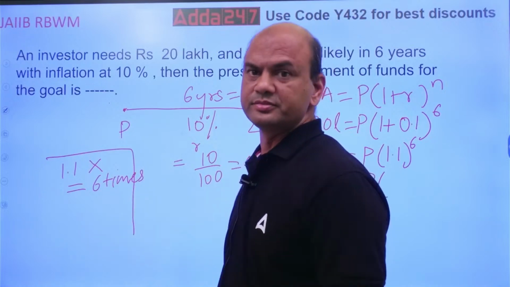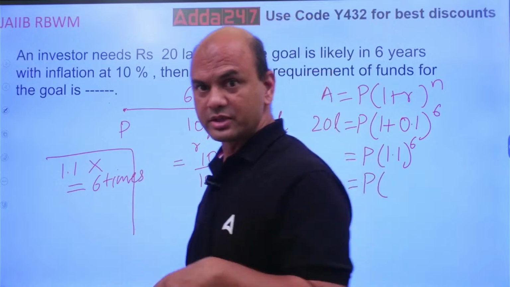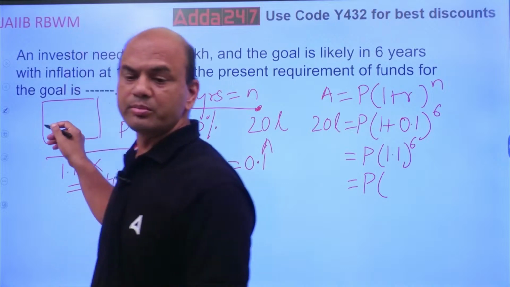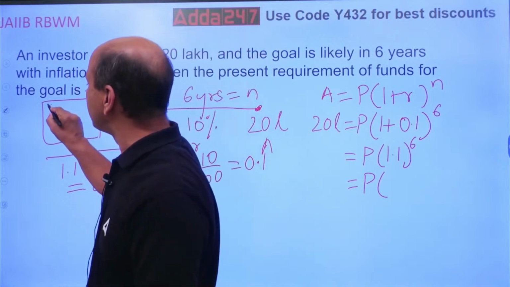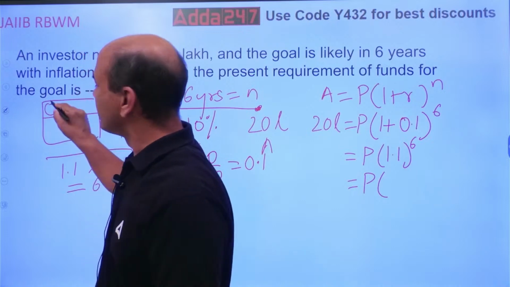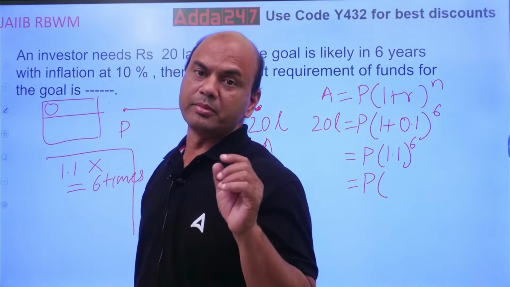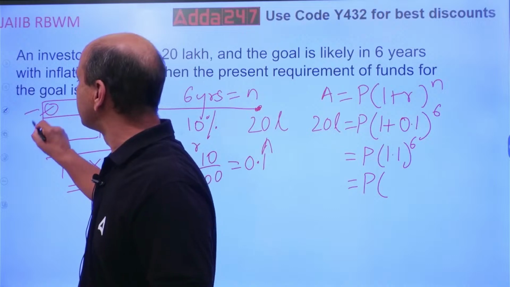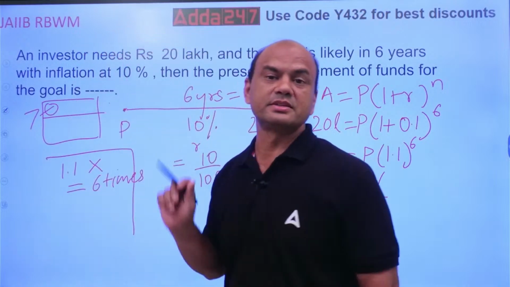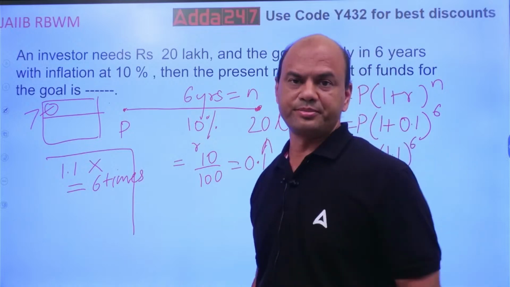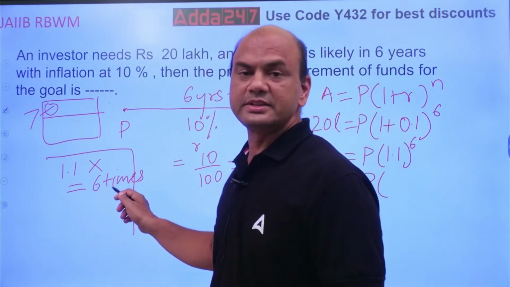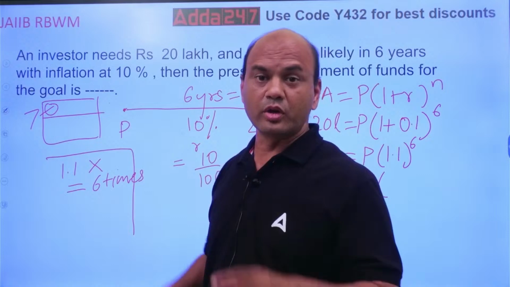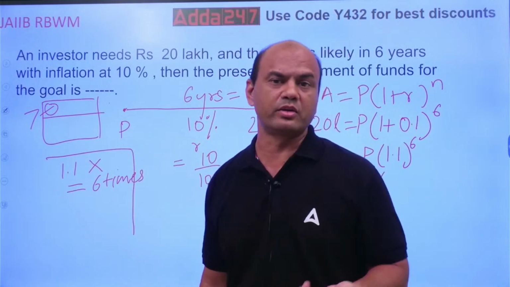You will get the answer. There is also a hint in that calc. Whenever you go on pressing something, you get a small number above, on the left or right side. That number should always be 1 above whatever you require. When this number becomes 7, at that time your 6 times answer is correct. If you require, let's say, 10 times, then the number over here should be 11. This is another hint on the normal black calc, because in the exam you require the normal black calc.